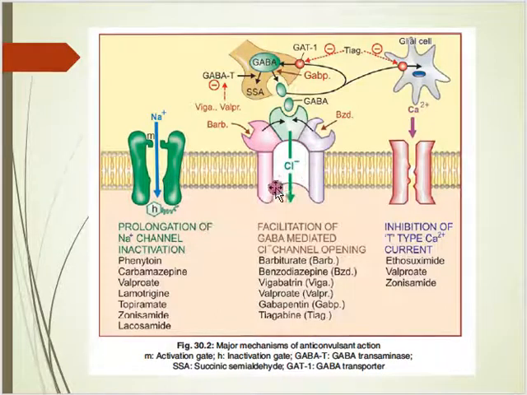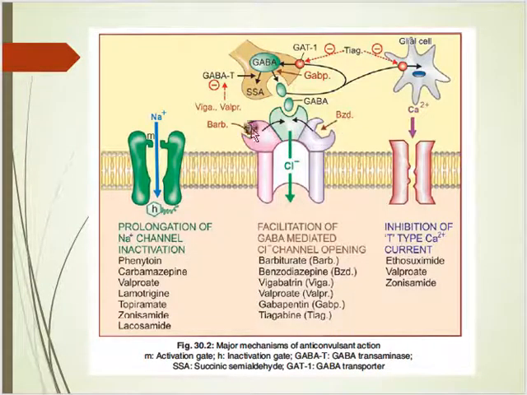The second mechanism is chloride channel opening. If it is open, then more chloride will be there. You have an idea of the GABA receptor, where GABA can bind and open the chloride channel. Similarly, barbiturate and benzodiazepine also control the action of the chloride channel, which is mediated through GABA.